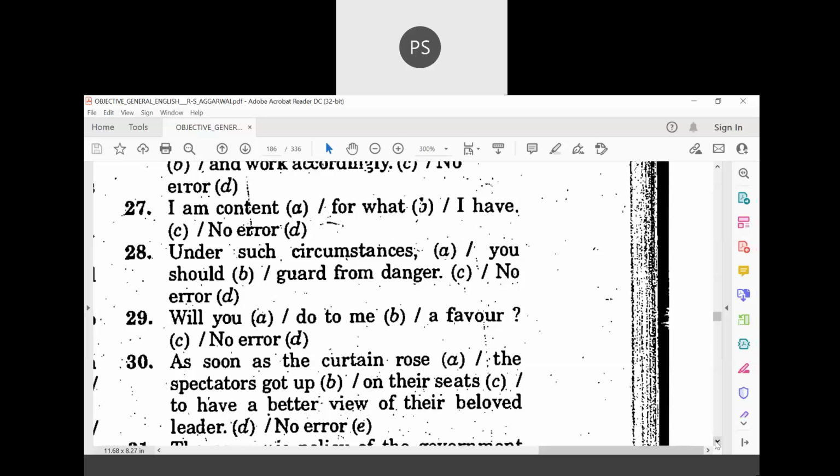In their seats, C. Got up in their seats. See, they are getting up. They are sitting there in their seats. They are not standing on their seats, right? Otherwise, when you say on their seats, it's standing on their seats. They are getting up in their seats. So it should be in their seats. As soon as the curtain rose, the spectators got up in their seats to have a better view of their beloved leader.